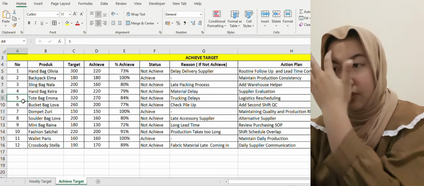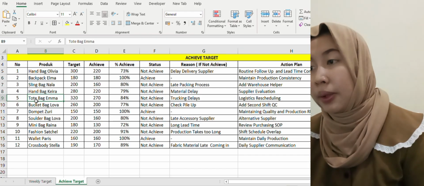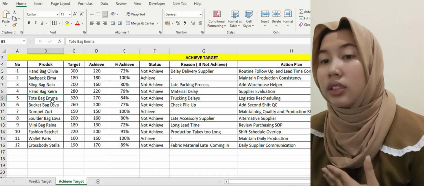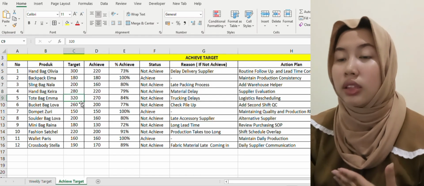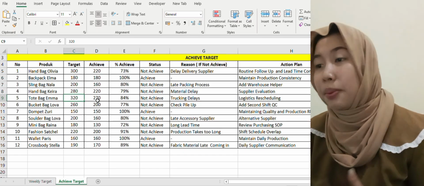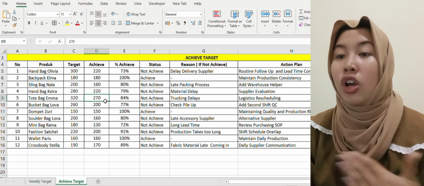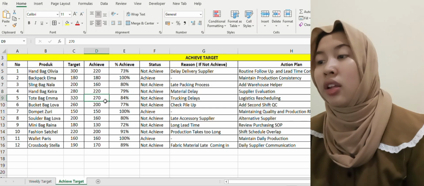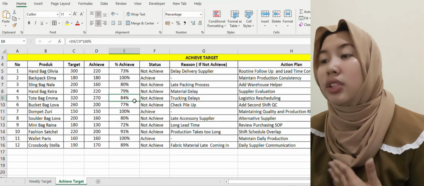For number 5, the product is tote bag Emma. The target is 320 pieces, but only 270 pieces were achieved, resulting in 84% achievement.